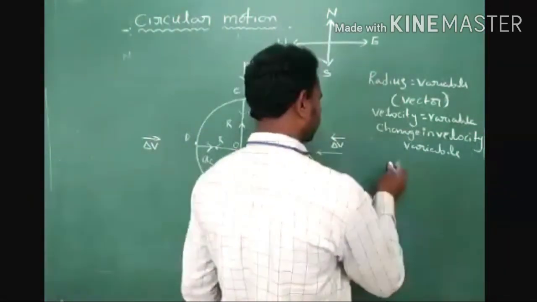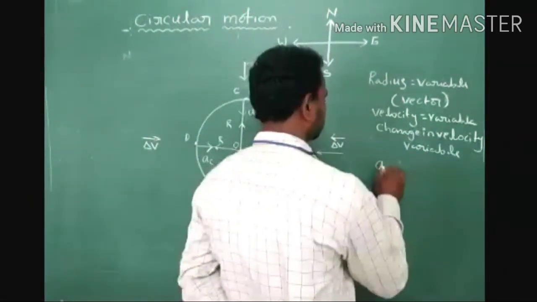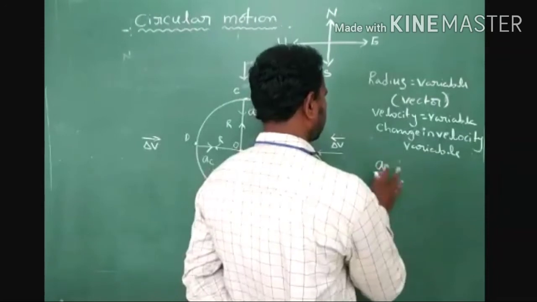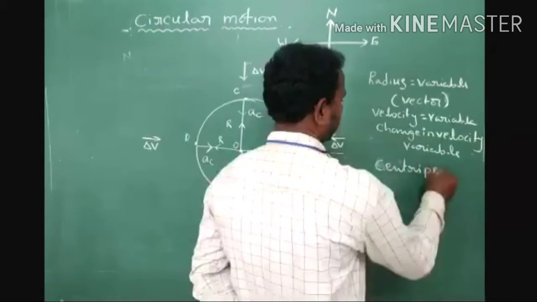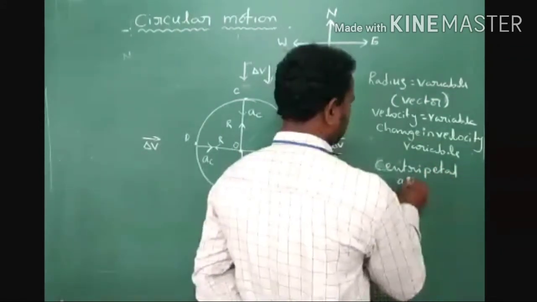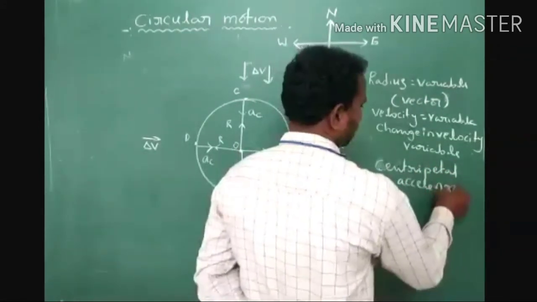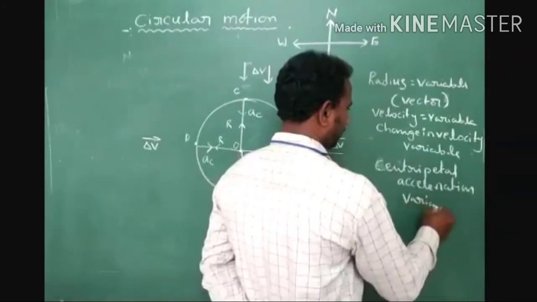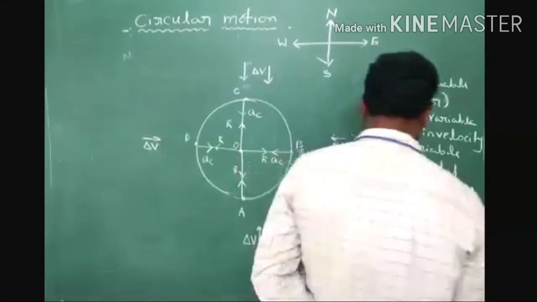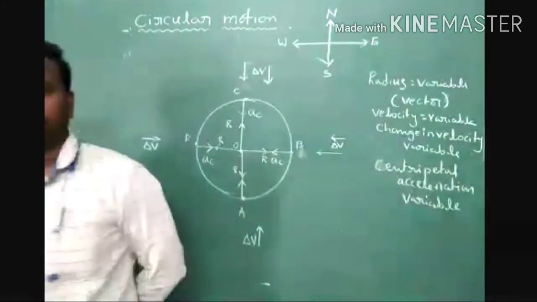We have to identify that point. Okay, centripetal acceleration is a variable quantity. So it is a variable quantity.